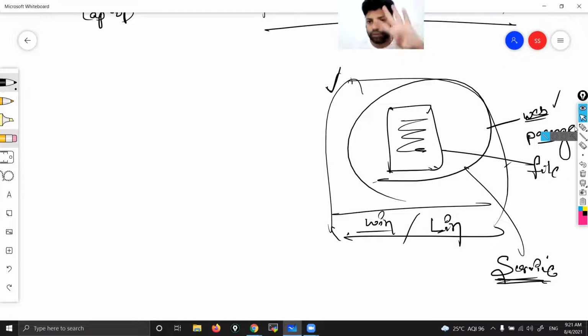This is how we create a web server. Simple 4 steps. You launch any instance, that could be Windows or Linux. Then install the web package, then create one file, then put some content. That is the web page inside, the web content. Then start the service. That will become a web server. Simple 4 steps.